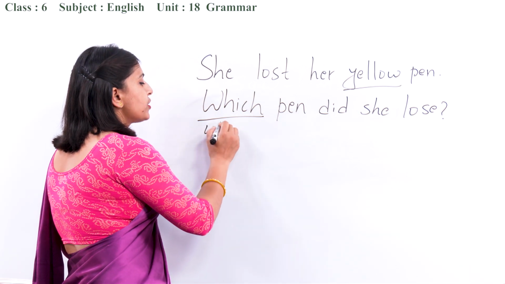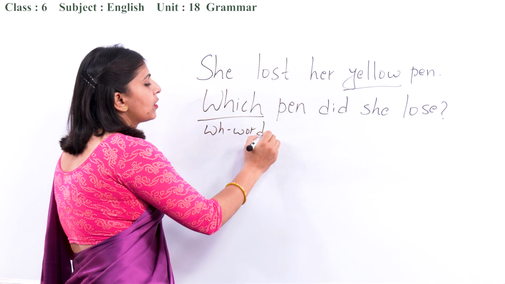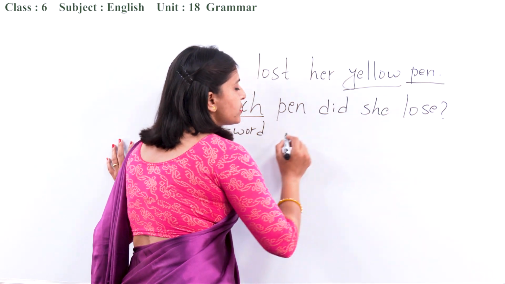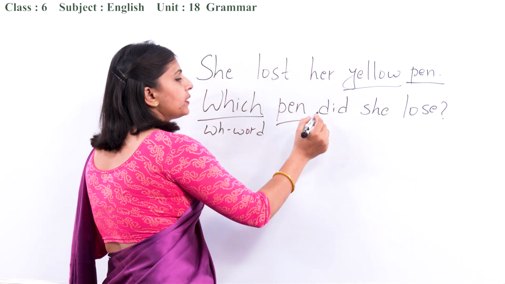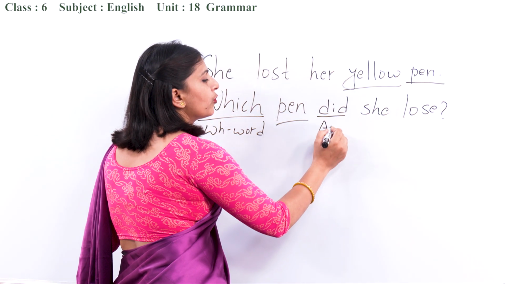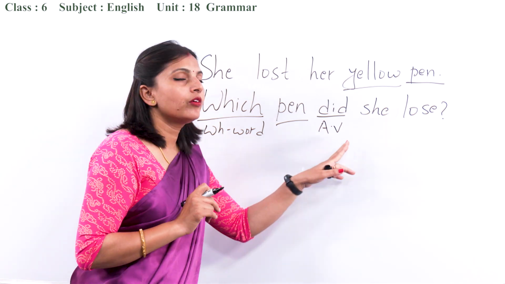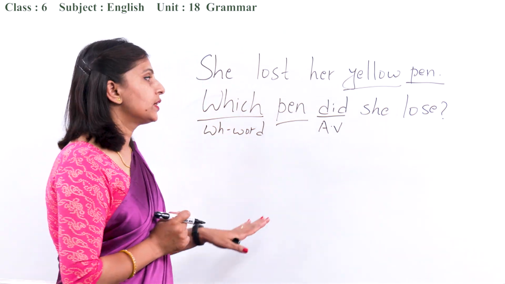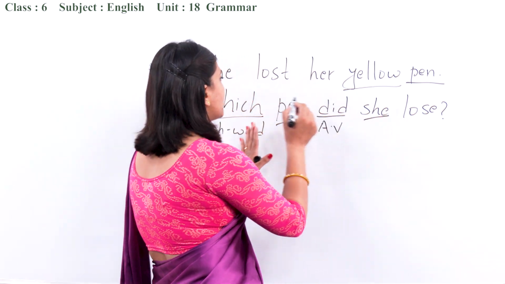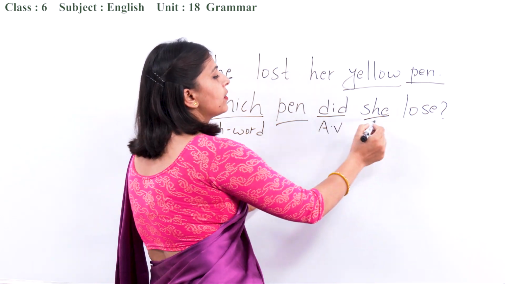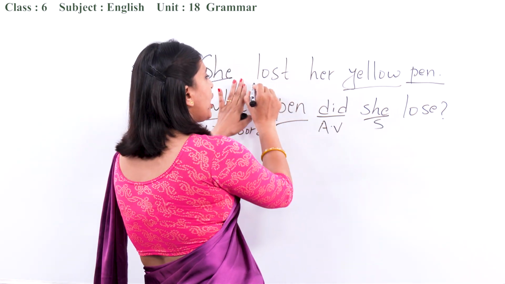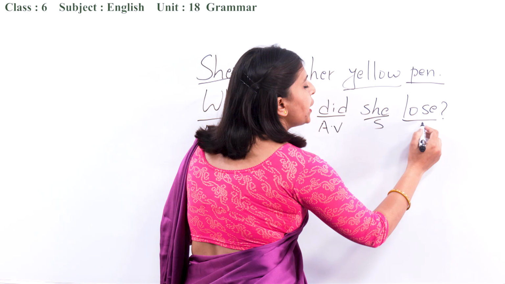So this is the WH word here, and here we have to use the object. Okay. Then after that, the auxiliary verb. What is that? Auxiliary verb, helping verb. Alright. And then we have the subject. What is the subject here? She. Subject. And then we have to use the main verb.